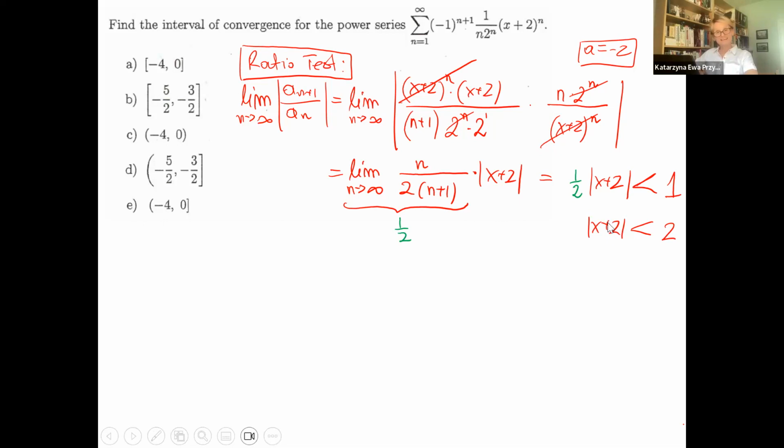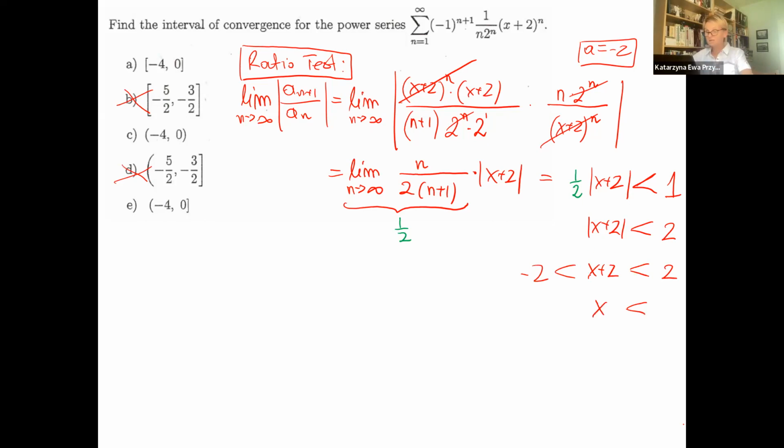Going away from -2, we're going just 2 units, because this quantity must be less than 2 and greater than -2. That means the radius is 2, so this and this option will be wrong, because that radius is 1/2.